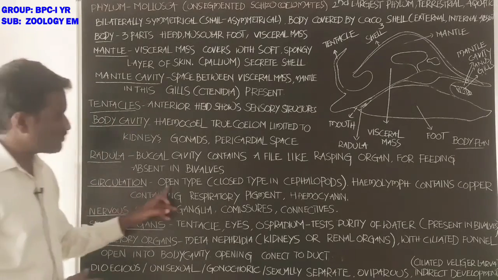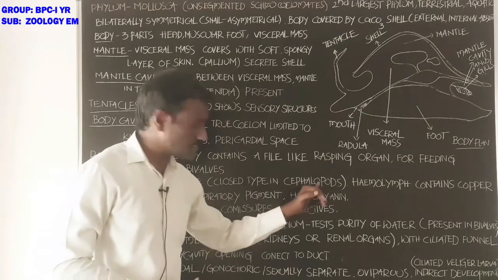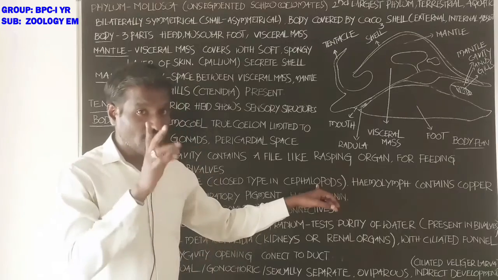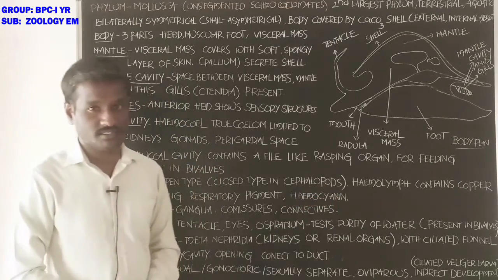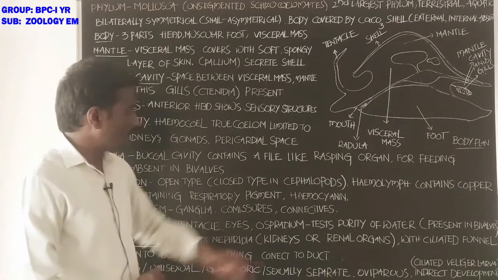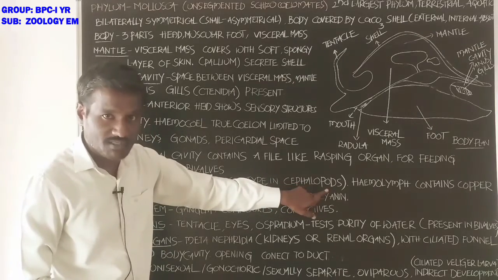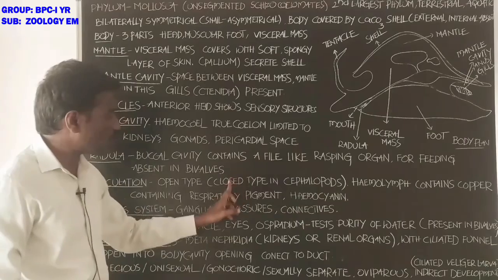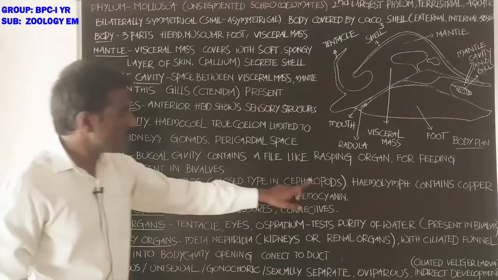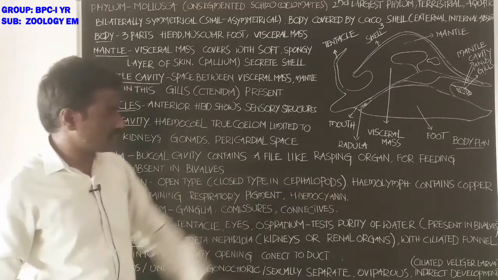Next, circulation is open type. Closed type circulatory system is present in cephalopods, like annelids, like earthworm. Earthworm shows closed type circulatory system. In phylum Mollusca, cephalopods are a group of animals. Cephalopods show closed type circulatory system. Except cephalopods, all the molluscans show open type circulatory system.